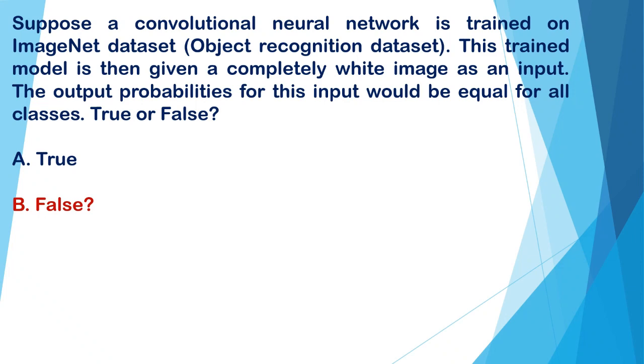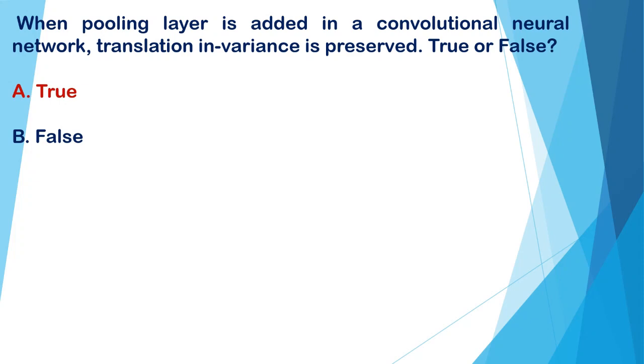Suppose a convolutional neural network is trained on the ImageNet dataset, an object recognition dataset. This trained model is then given a completely white image as an input. The output probability for this input would be equal for all classes. A true or false? So B false is the correct option. When pooling layers are added in a convolutional neural network, translation invariance is preserved. True or false? And the correct option is A true.